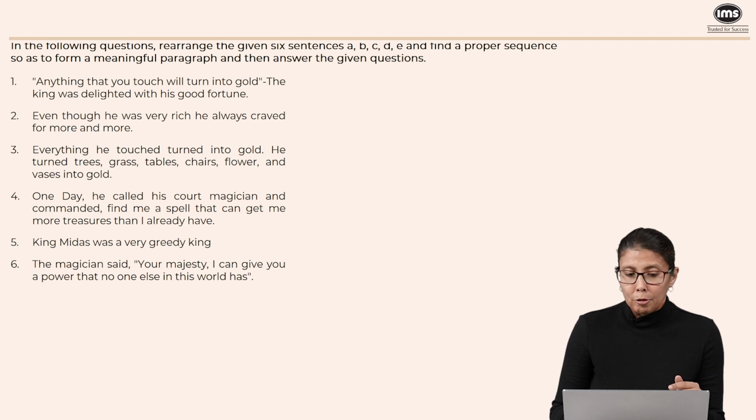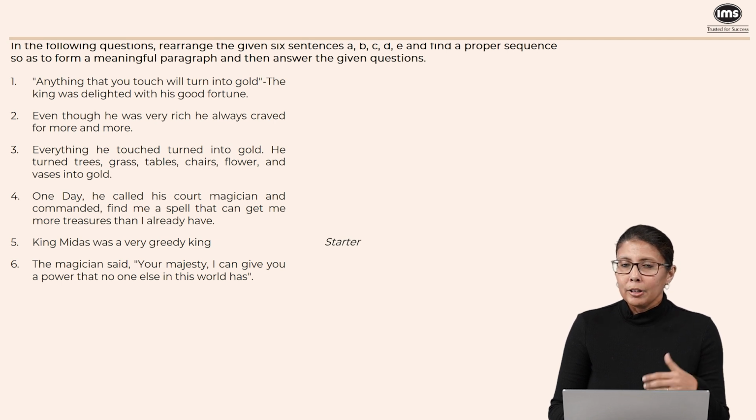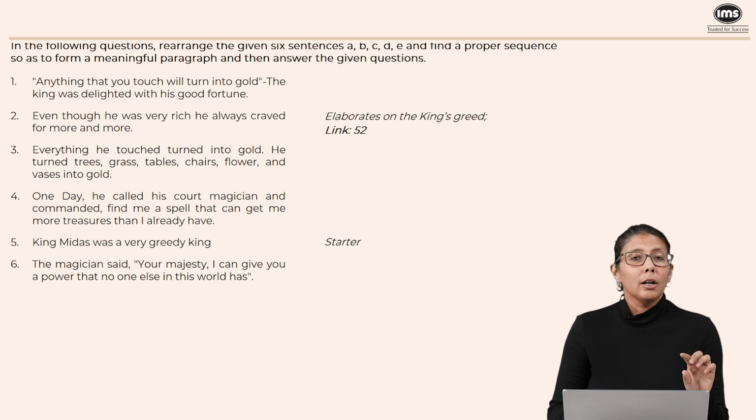Let's look at the 6th one also. The 6th one says, the magician said. So before this, we would have to mention the magician. So once I know that 5th is my starter, I can build the rest of the sequence from here. King Midas was a very greedy king. Now there is one sentence here that elaborates on the king's greed. Look at sentence 2. Even though he was very rich, he always craved for more and more. So I should be able to connect 5 and 2.